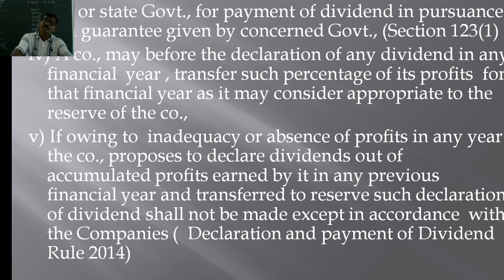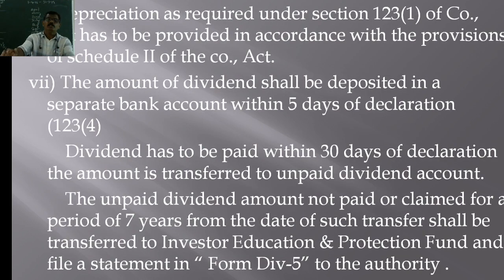But that utilization should be in accordance with the Declaration and Payment of Dividend Rules 2014. Considering those rules only, it can declare dividend.